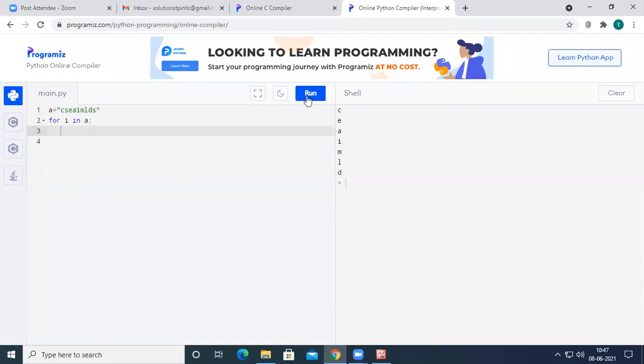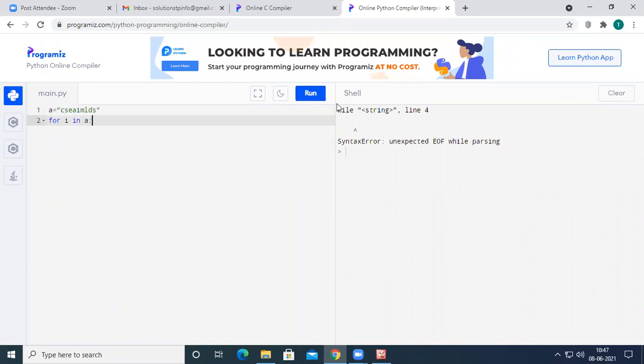If I run the code, you can see I am getting an error at line number 2: syntax error, unexpected end of file while parsing. So in Python, you are not allowed to supply an empty body for a for loop or a while loop.